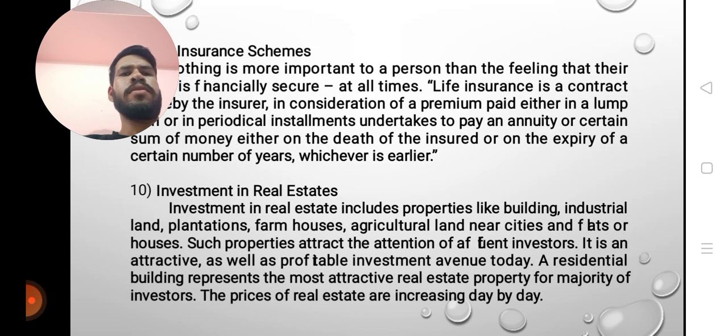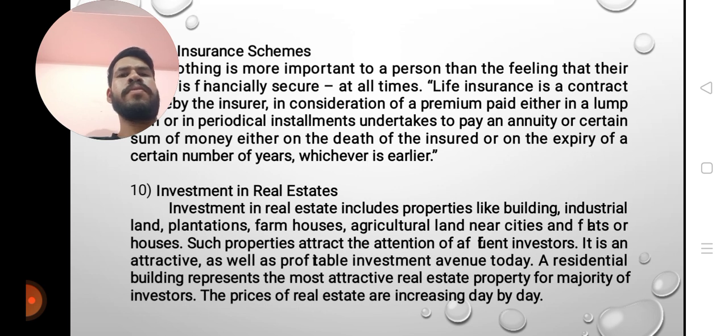Life insurance schemes. Life insurance is important for persons who want to feel financially secure at all times. Life insurance is a contract by which the insurer, in consideration of the premium paid either in periodical installments, undertakes to pay an annuity or a certain sum of money either on the death of the insured or the expiry of a certain number of years, whichever is earlier.